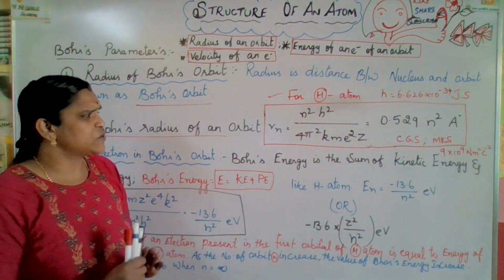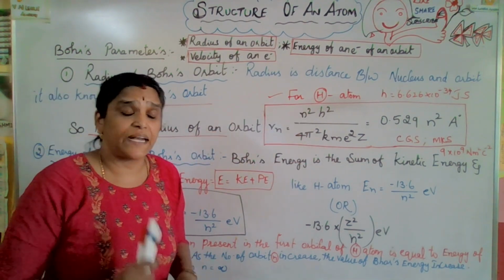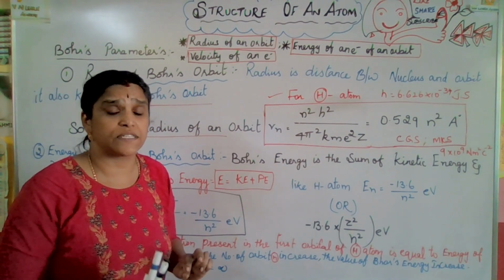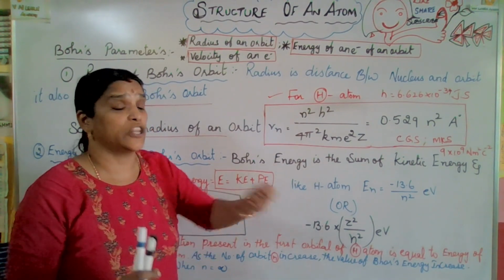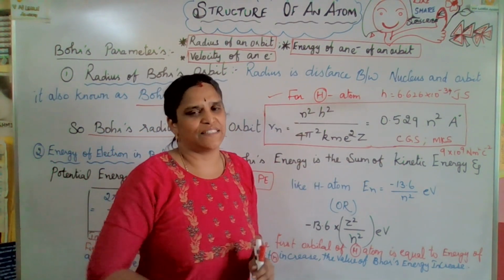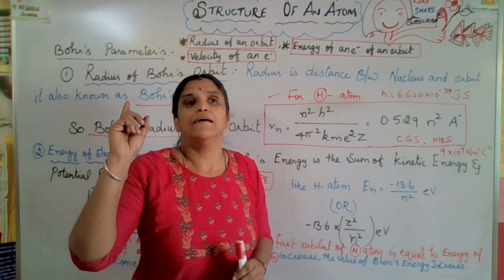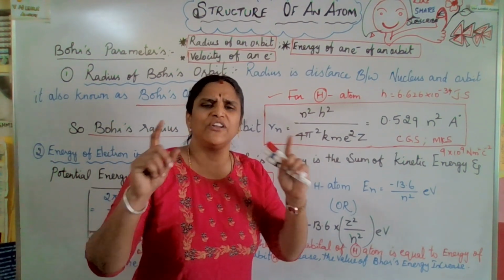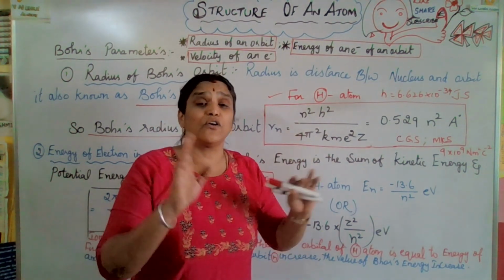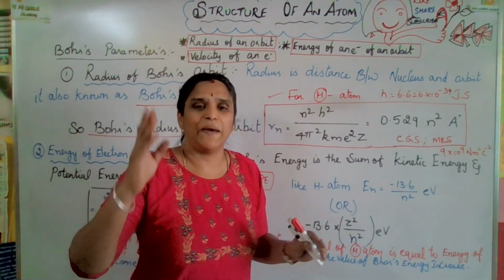Now let us go through each representation. N is the orbit number. H is Planck's constant. You know the value of Planck's constant? 6.626 times 10 to the power of minus 34 joule second. I'll tell you later how we get this constant. Even for Avogadro's number I just mentioned, how did you get that Avogadro number? Just understand everything, don't go for by-hearting. You will not retain it, you may forget. So better understand.